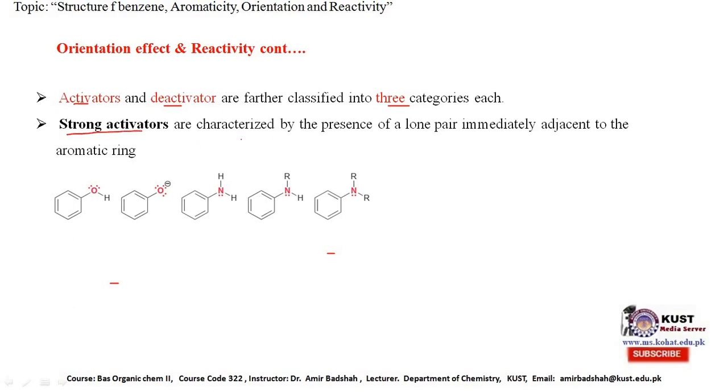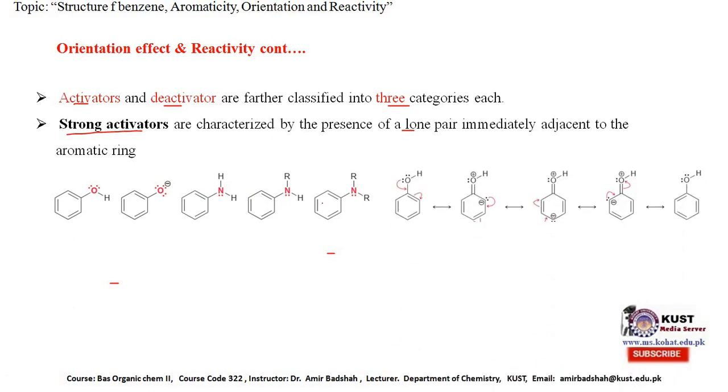Strong activators are those, how will we know that this is an activator? As we have discussed already, the directly bonded atom has a lone pair of electrons. Now how will we know that this activator is a strong activator? It is characterized by the presence of a lone pair of electrons on the atom which is directly bonded to the ring. Here oxygen is bonded directly to the ring and it has a lone pair of electrons, the same as in all these cases.